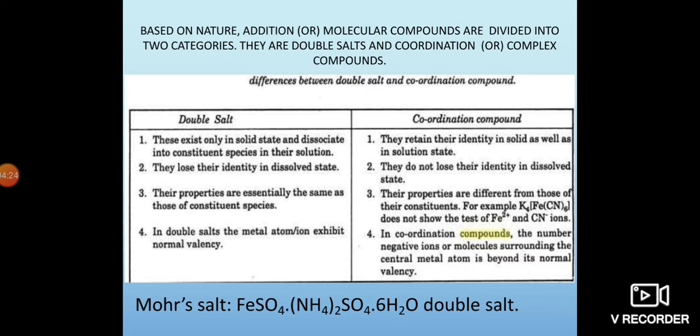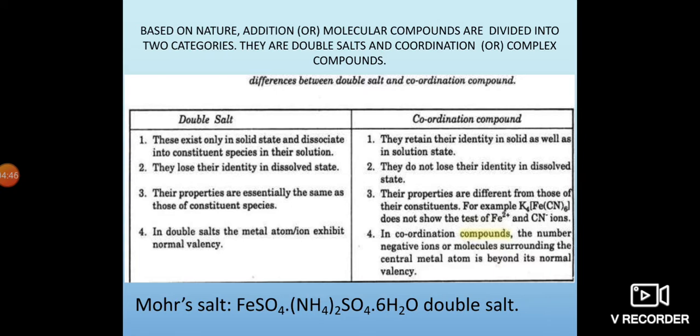Then the third point: the properties of double salts are essentially the same as those of their constituent species. When we come to the coordination compound, its properties are different from those of its constituents.